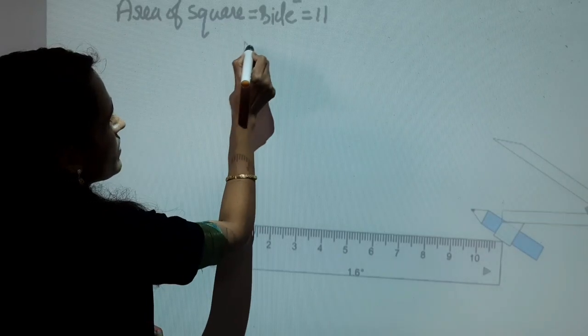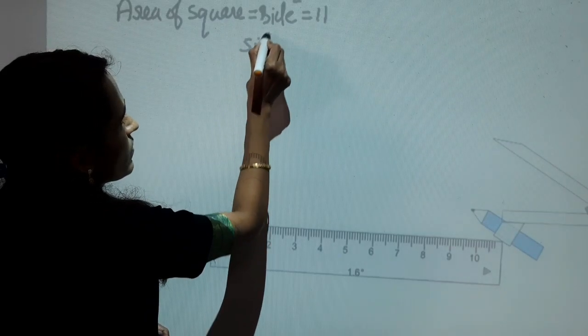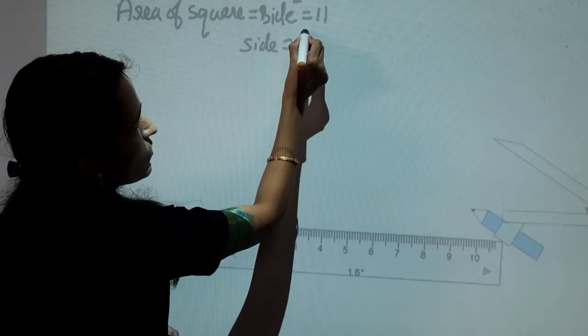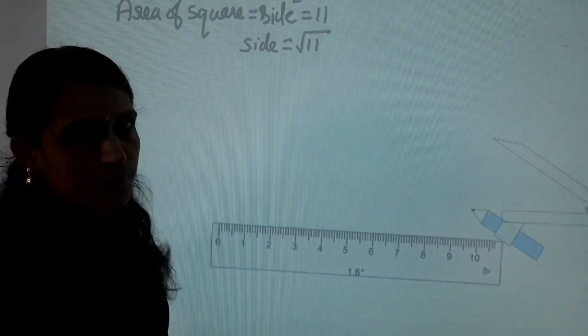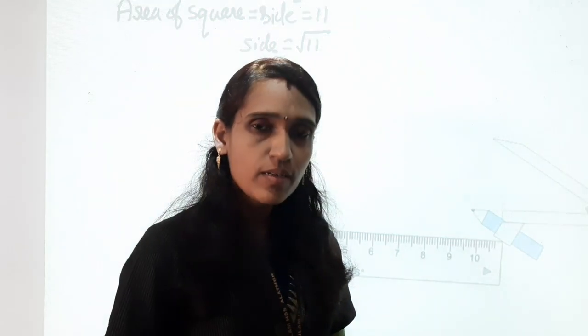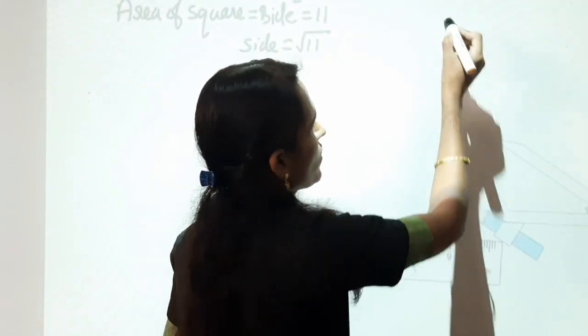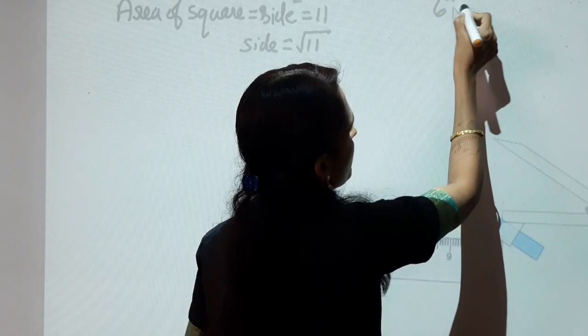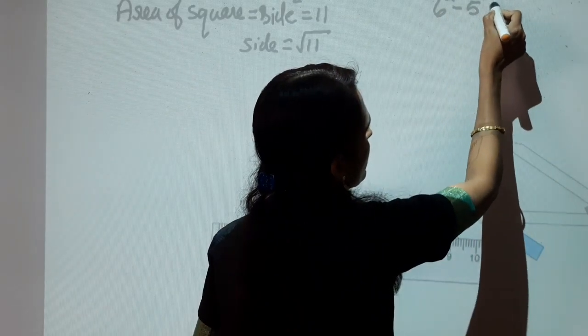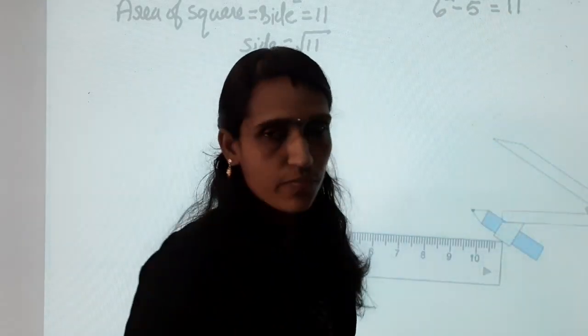So one side is equal to root 11. Here using the identity x square minus y square is equal to (x plus y) into (x minus y), x is taken as 6 and y is taken as 5. So 6 square minus 5 square is equal to 11.